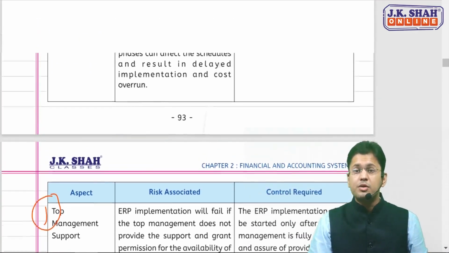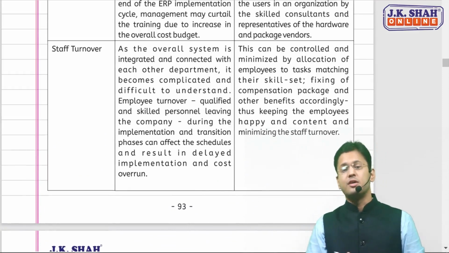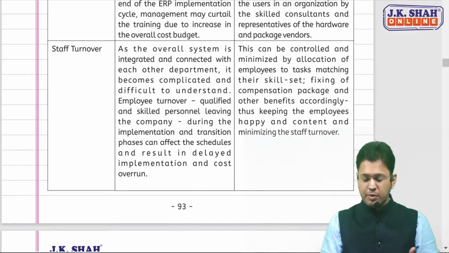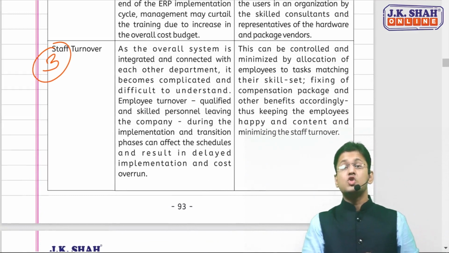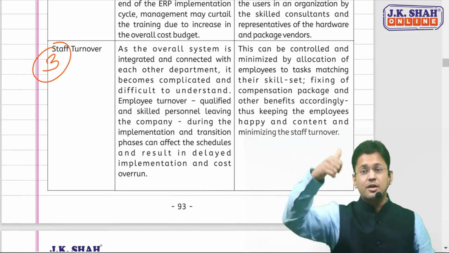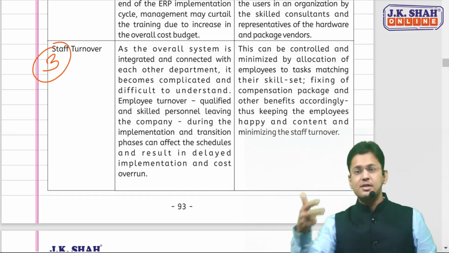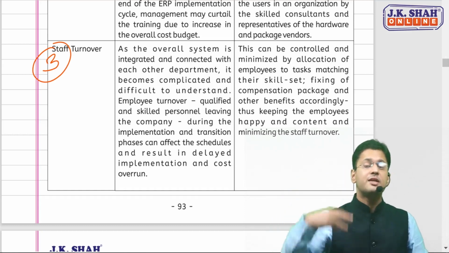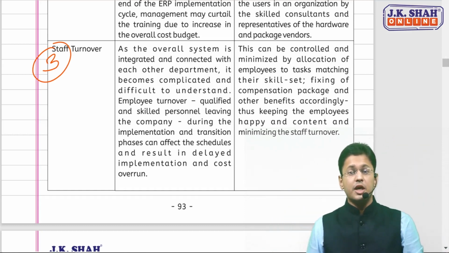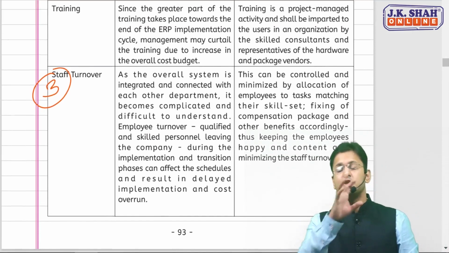Now who is the third person, sir? Our staff is the third person. Yes, absolutely clear. So we have taken three people, right? Top management is one guy, consultant is another guy, and staff is another guy, because we are talking about people issues. Now in staff turnover, what is the issue here? What is the risk here?